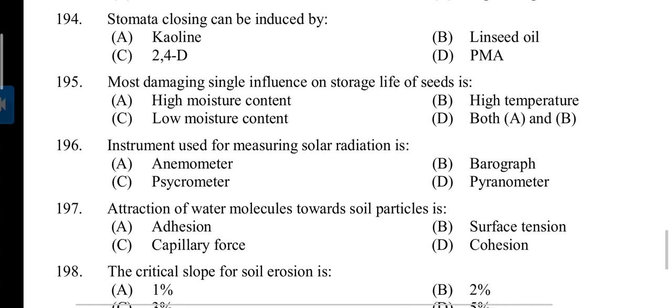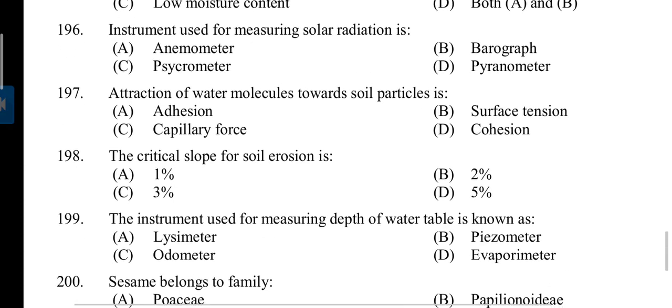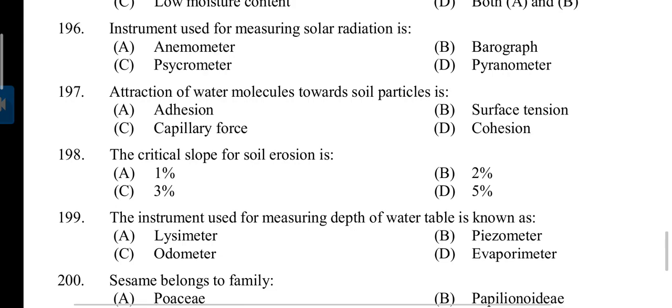194. Stomata closing can be induced by. Answer is D. PMA. 195. Most damaging single influence on storage life of seeds is. Answer A. High moisture content. 196. Instrument used for measuring solar radiation is. Answer is D. Pyranometer.